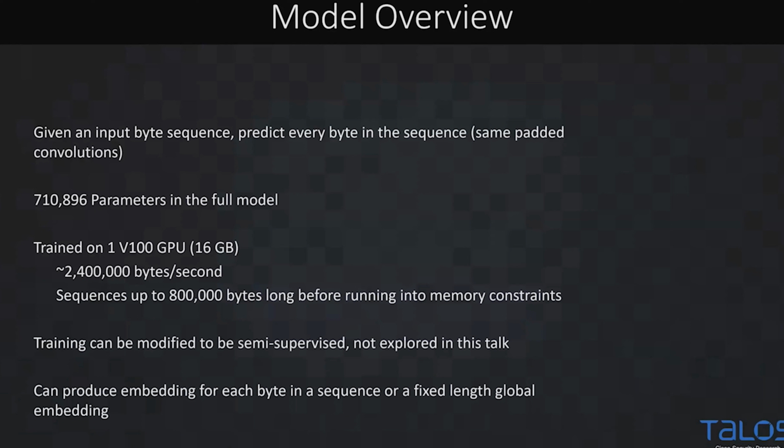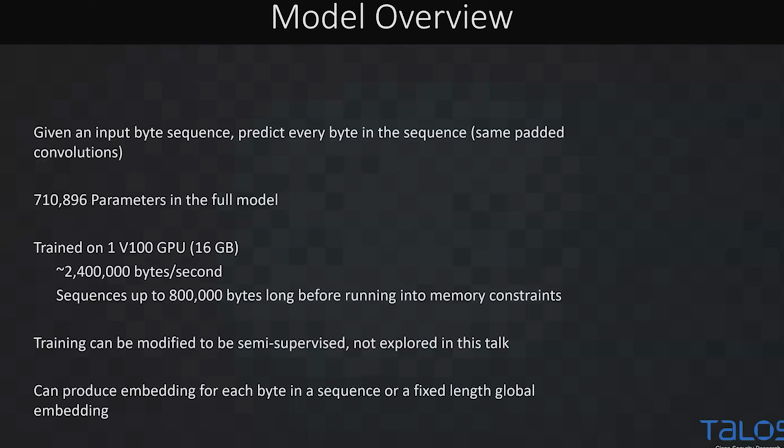And when you train it on a single V100 GPU, it can have a training throughput of around 2.6 megabytes per second. On a 16 gigabyte memory model, we can train on individual sequences up to 800,000 bytes in length before you start running into memory constraints. Obviously, if you have more memory, you can extend this. There's other tricks you can pull here.